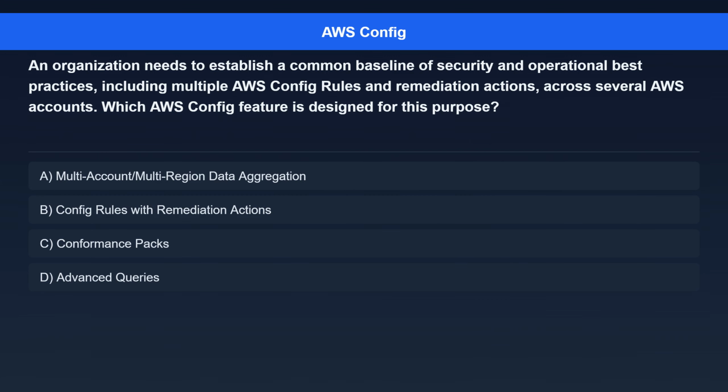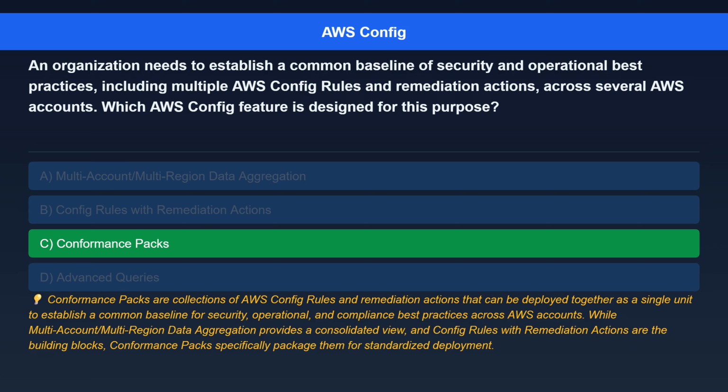Question 3. An organization needs to establish a common baseline of security and operational best practices, including multiple AWS Config rules and remediation actions across several AWS accounts. Which AWS Config feature is designed for this purpose? Option A. Multi-account/multi-region data aggregation. Option B. Config rules with remediation actions. Option C. Conformance packs. Option D. Advanced queries.